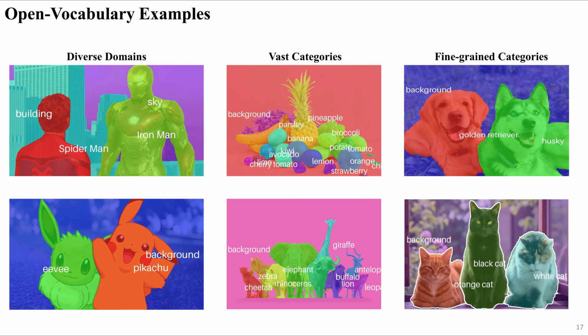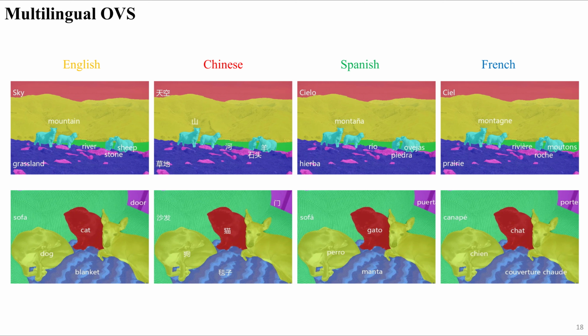CorrCLIP showcases its open vocabulary power by segmenting images across diverse domains, for example, movies, anime, a vast range of categories, for example, various fruits, animals, and even fine-grained subcategories, for example, different dog breeds, cats by color. Besides, because CorrCLIP is a training-free method, it can seamlessly inherit the advanced capabilities of its underlying model. For instance, when we build CorrCLIP on top of MetaCLIP World, it naturally becomes a powerful multilingual segmentation model. We test it in 4 different languages. Its segmentation quality stays consistently high.